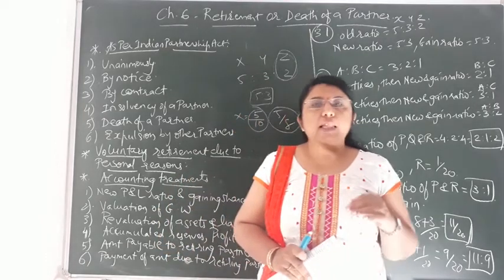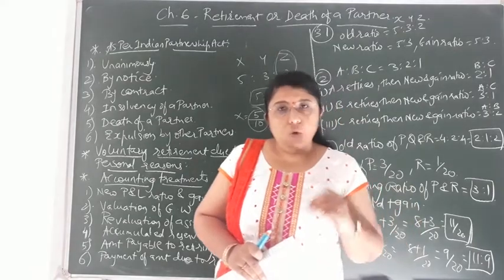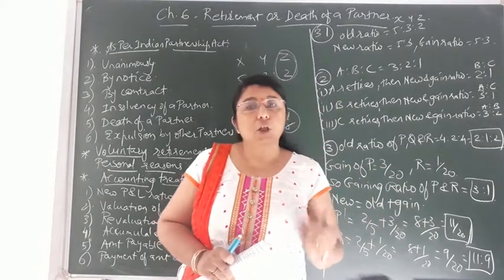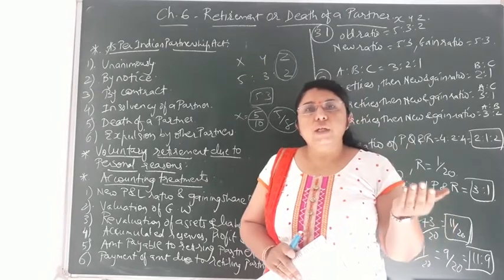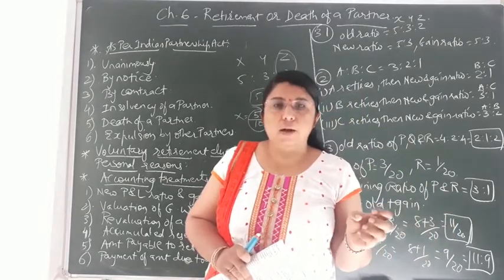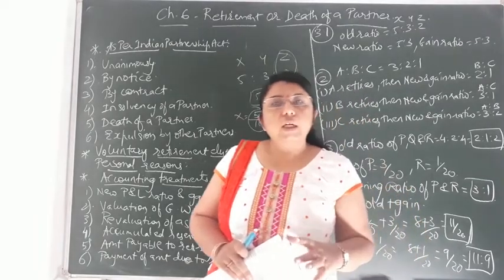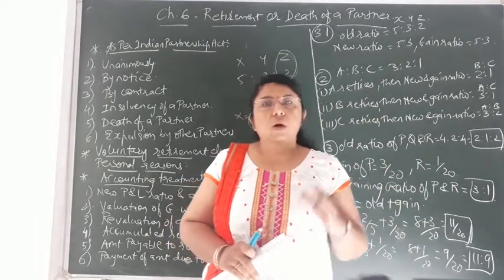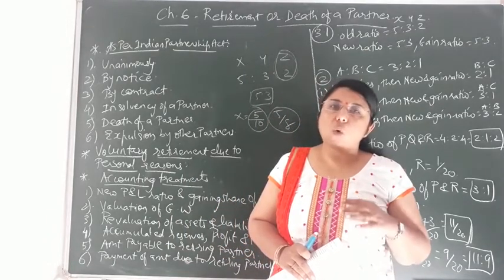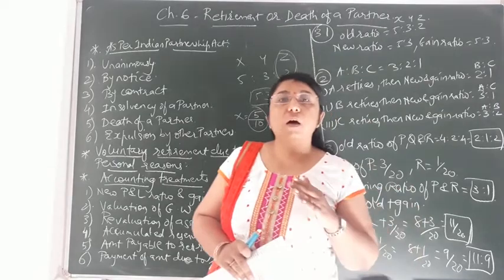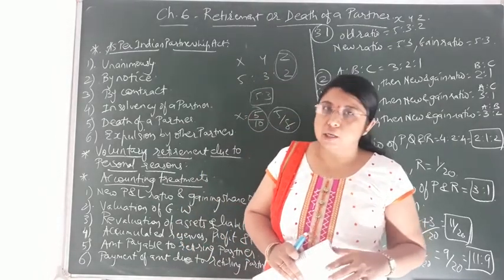First of all, that is to be distributed amongst all the partners, including the retiring partner also, right? Over there we were distributing only between the existing partners, not for the newly admitted partner. Over here, the accumulated reserve, profit or any of the losses is to be distributed amongst all the partners, including the retiring partner, in their old profit and loss sharing ratio.